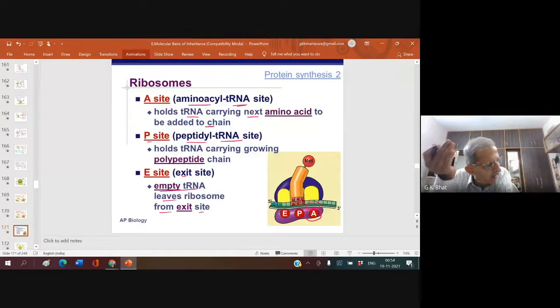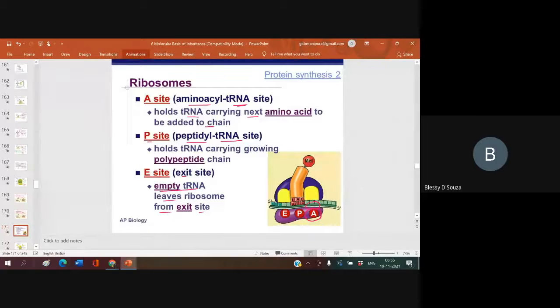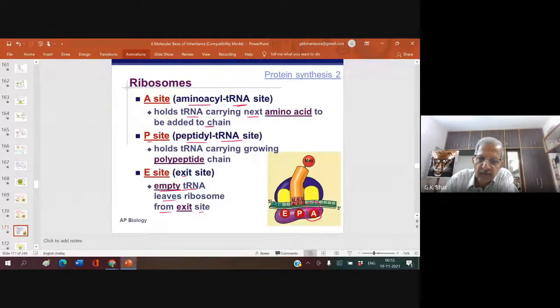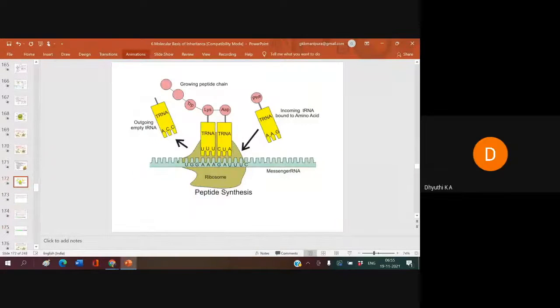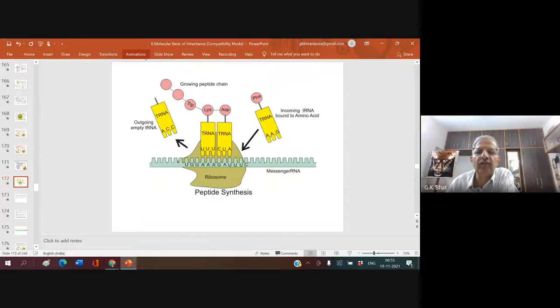Clear? Yes, sir. Gayatri, Diti, Kavita, Blessy, is it clear? Yes, sir. Are you understanding this point? Yes. Okay, see here. Now it is clear to you. What is this side? Tell me.